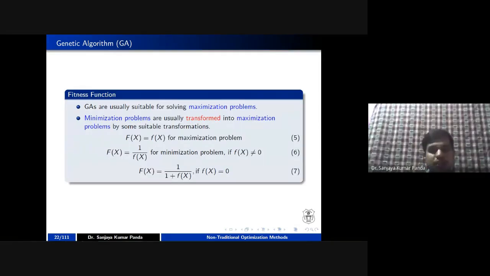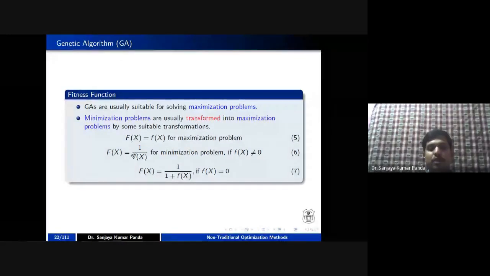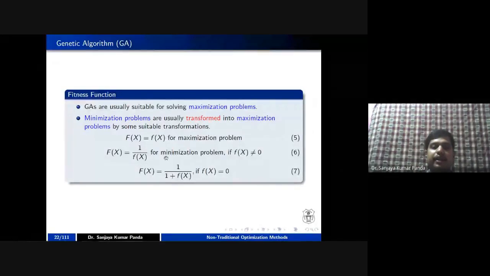So these things we have already discussed, so I'm not going into it. You can go for 1 divided by f of x if you want to convert a minimization problem into a maximization problem. If you are thinking that f of x is equal to 0, then you can go for 1 plus f of x in the denominator part.